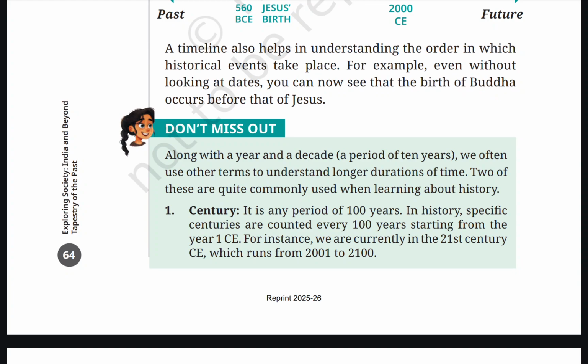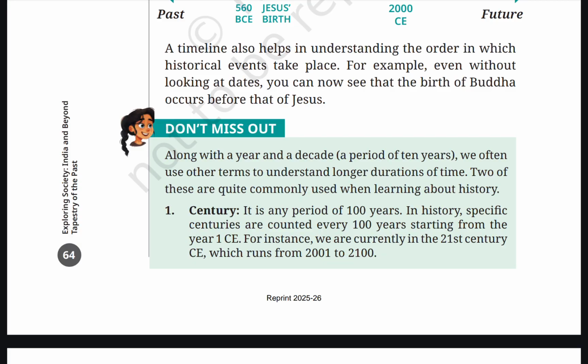Don't miss out. Along with the year and a decade, a period of 10 years, we often use other terms to understand longer durations of time. Two of these are commonly used when learning about history. Number 1, century. It is any period of 100 years in history. Specific centuries are counted every 100 years starting from the year 1 CE.